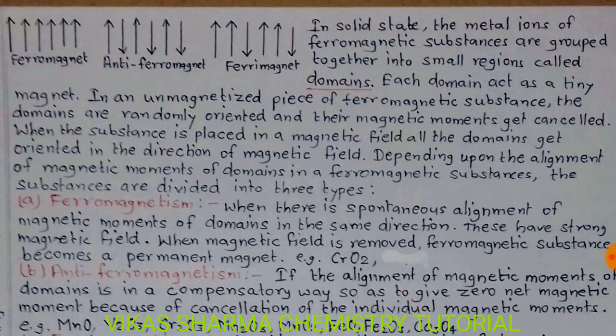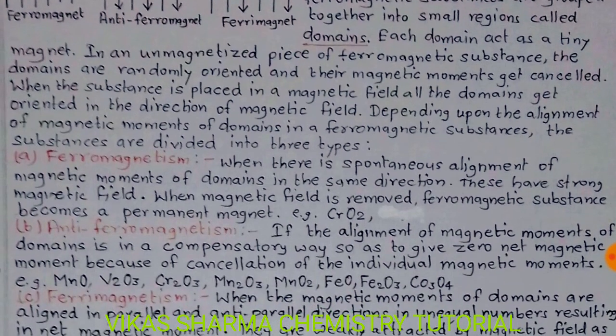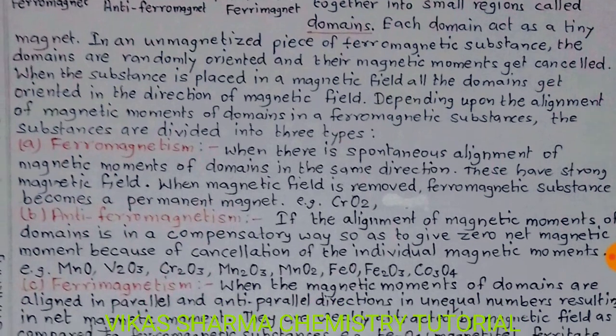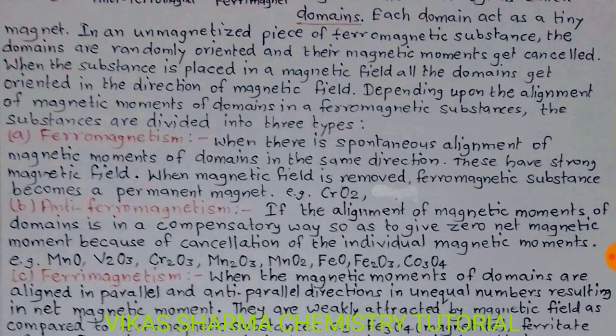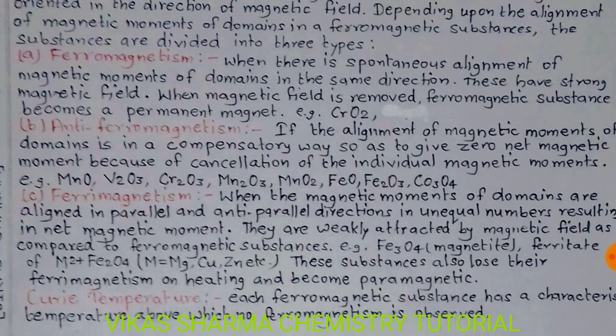Depending upon the alignment of magnetic moments of domains in ferromagnetic substances, the substances are divided into three types. First one, student, is ferromagnetism. When there is a spontaneous alignment of magnetic moments or domains in the same direction, these have a strong magnetic field. When the magnetic field is removed, the ferromagnetic substance becomes a permanent magnet. Example: CrO2, chromium dioxide.